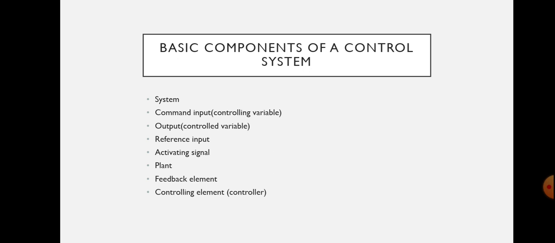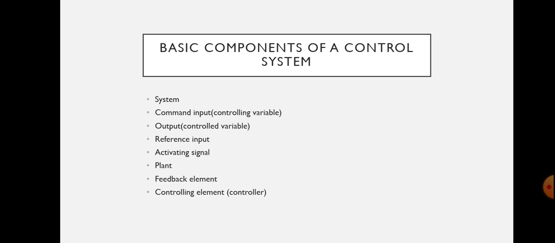Next is plant. It is the process or body or machine of which a particular quantity or condition is to be controlled. What do you mean by a plant? It is a process or body or machine of which a particular quantity or condition is to be controlled. That means a body. Plant means a body or process or a machine.